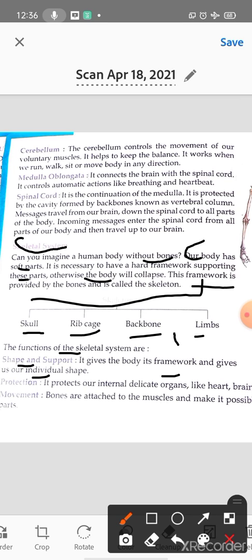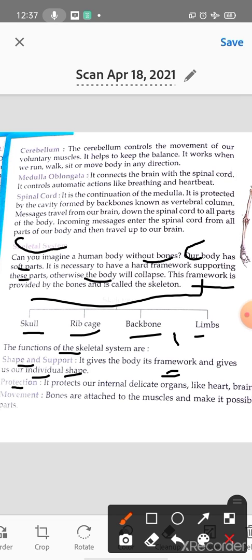If our body has no shape, then how will our body look? We'll all look very bad. So a framework and shape is very much important for our body. And who gives us this shape and framework? The skeletal system. Yes. Now the next is protection.